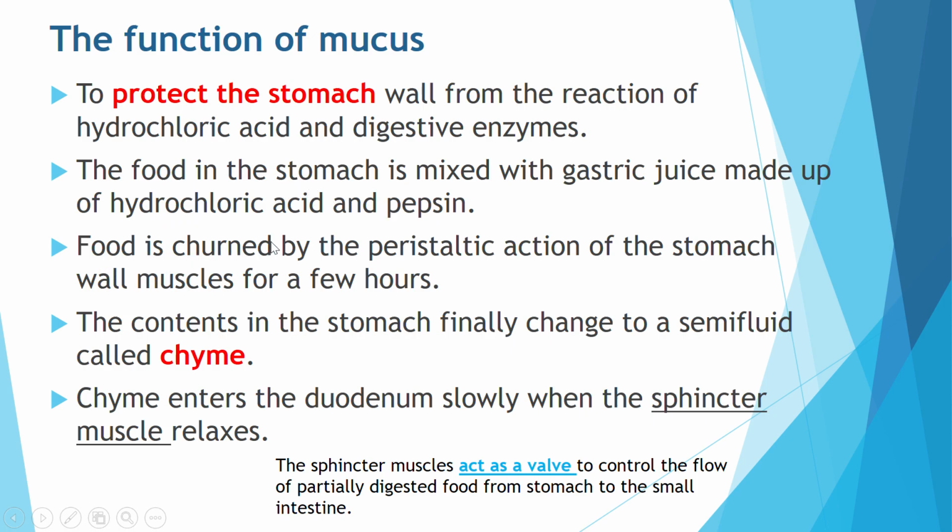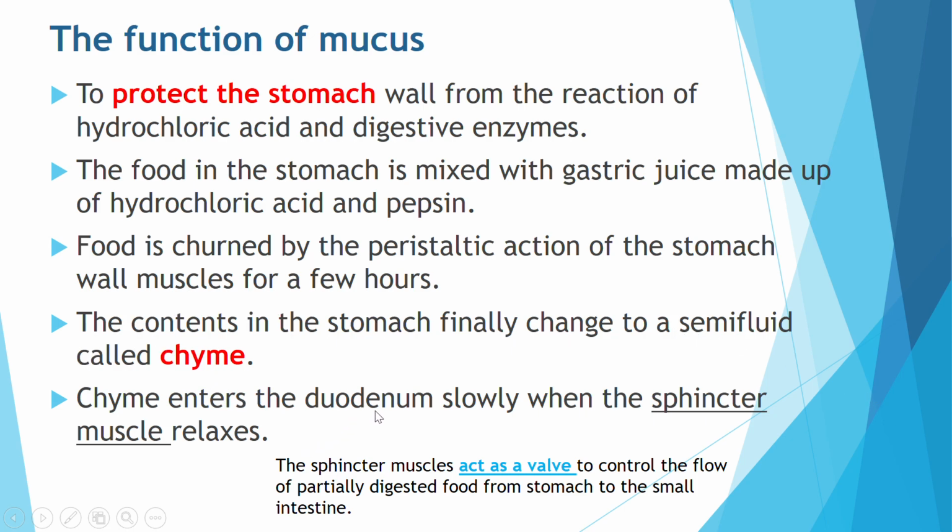Then food is churned by peristaltic action of the stomach wall for a few hours. The contents of the stomach will finally change to a semi-fluid, and we call it chyme.